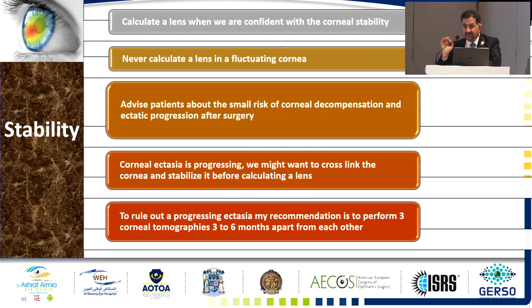So stability is very important before you go for cataract with keratoconus. Calculate the lens only when there is confidence of corneal stability. Never calculate the lens in a fluctuating cornea. Advise patients with a small ectasia that the cornea may decompensate, which is a common problem. To have stability, you need 3 Pentacams, 3 different topographies, every 6 months, so 1 year and a half.